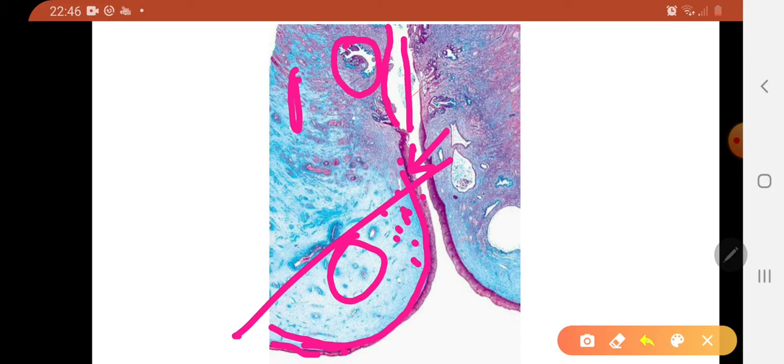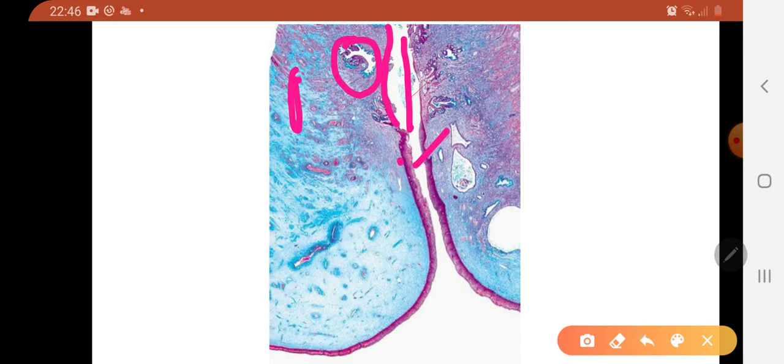The most important point is the junction of the endocervix and the ectocervix, where there is an abrupt change in the epithelium. That is called the transformation zone. That is the most common site of origin of carcinoma cervix. Okay, clear?